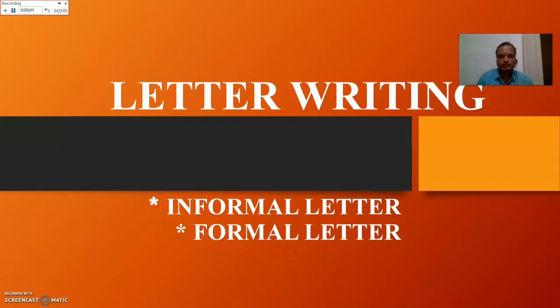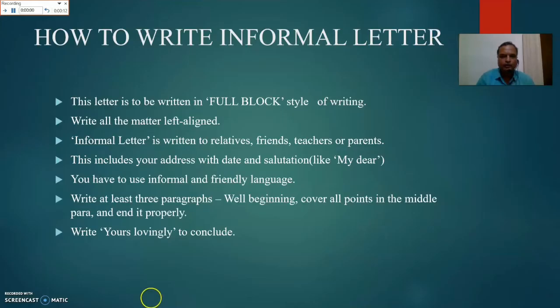There are two types of letters, informal and formal. How to write an informal letter? This letter is to be written in full block style of writing. You have to write all the matter left aligned. It means you have to write each and everything at the left hand side. An informal letter is written generally to relatives, friends, teachers or parents.